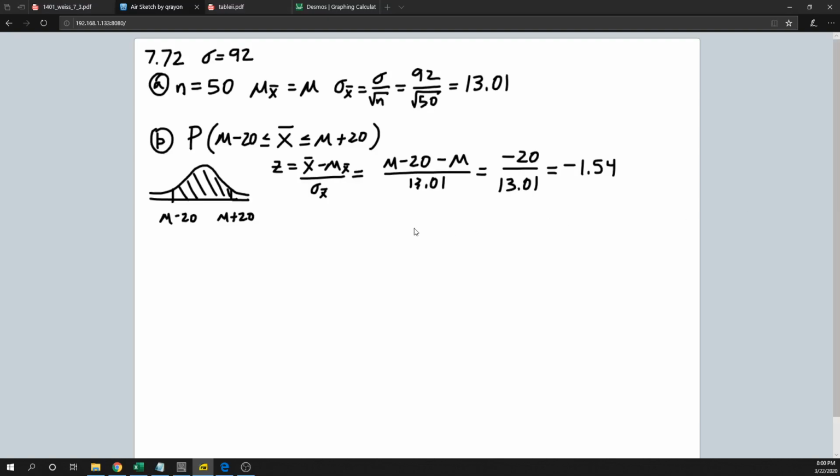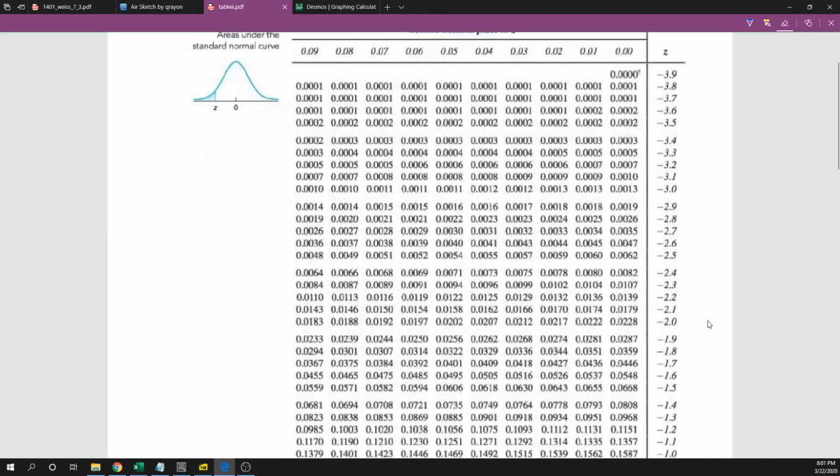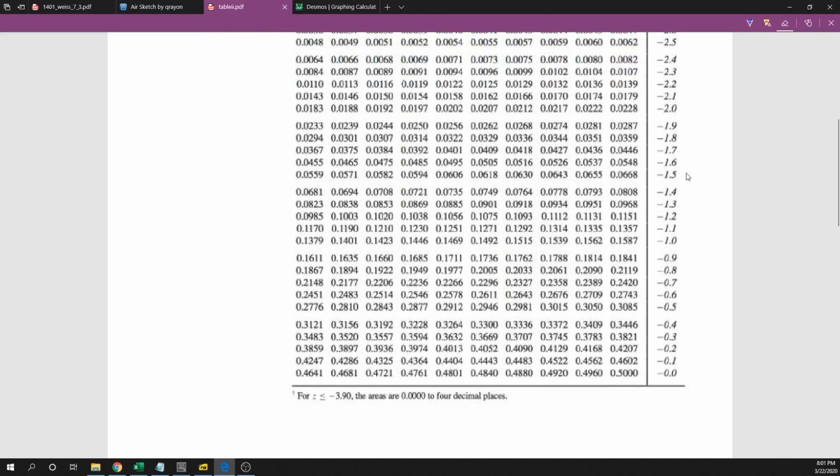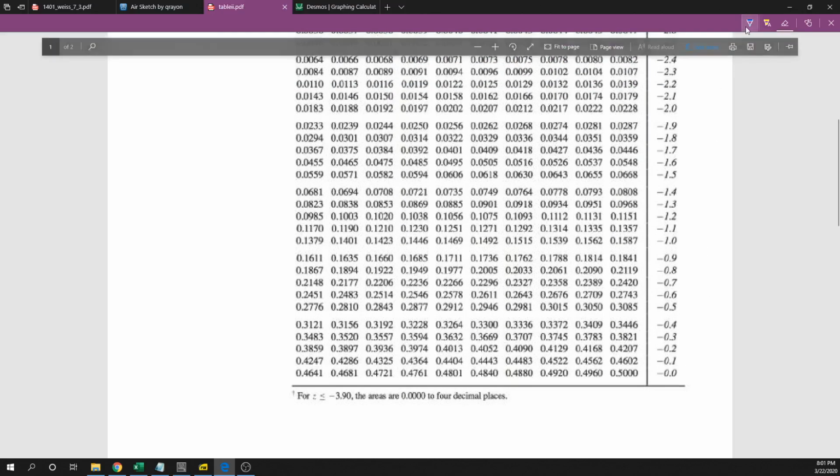All right, so next up, I'm going to go to the table and look up minus 1.54. Table 2. All right, and so table 2 will give me this area to the left when I go look that up. So minus 1.54.